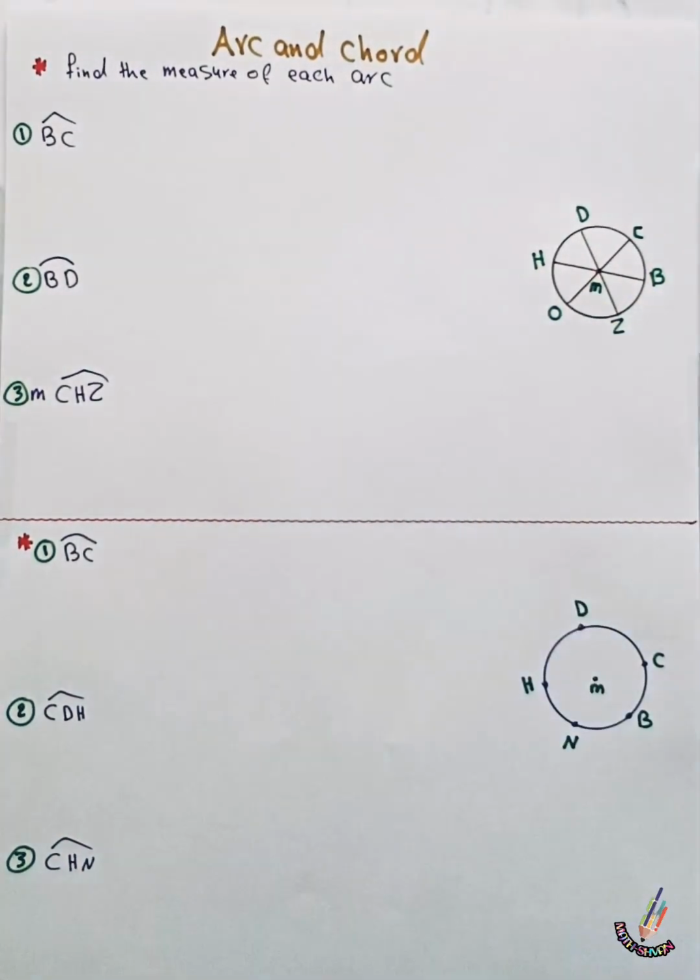Each central angle has an opposite unbroken part of the circle called an arc.